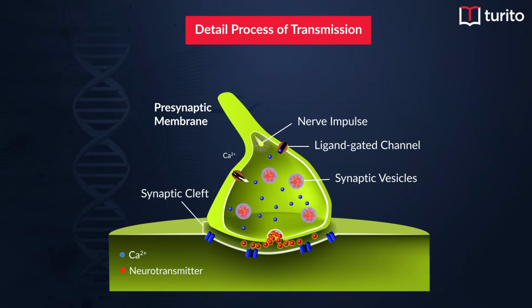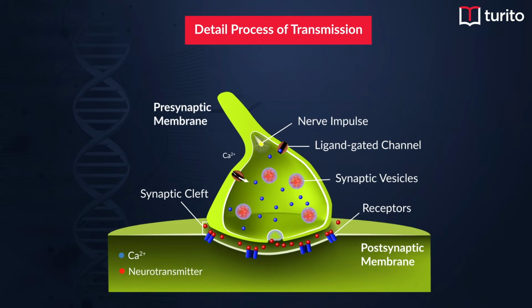Now these neurotransmitters are accepted by specific receptors present on the postsynaptic membrane, and there is formation of a complex called the neurotransmitter receptor complex. This complex acts like an impulse or a stimulus and will generate the nerve impulse inside the neuron. And hence there is transmission of impulse from the presynaptic membrane to the postsynaptic membrane. Now this is all done.